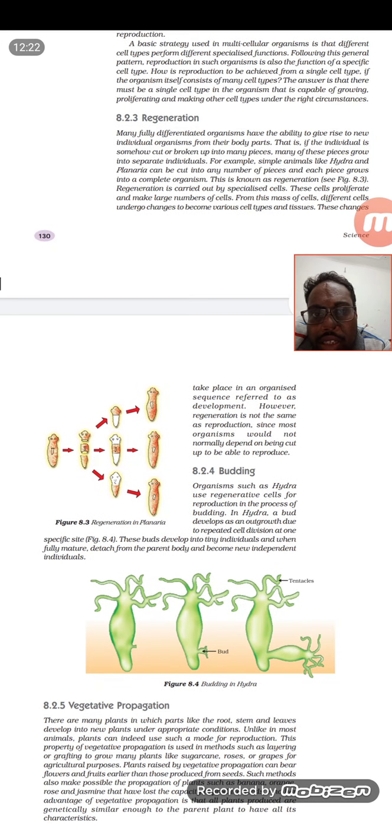And hydra, the same thing, which is by the bud. That means at the bottom part a small bulging will come, in which mitosis takes place. That will become a bud, and this bud will separate from the mother, the single parent, fall down and grow into a new hydra.